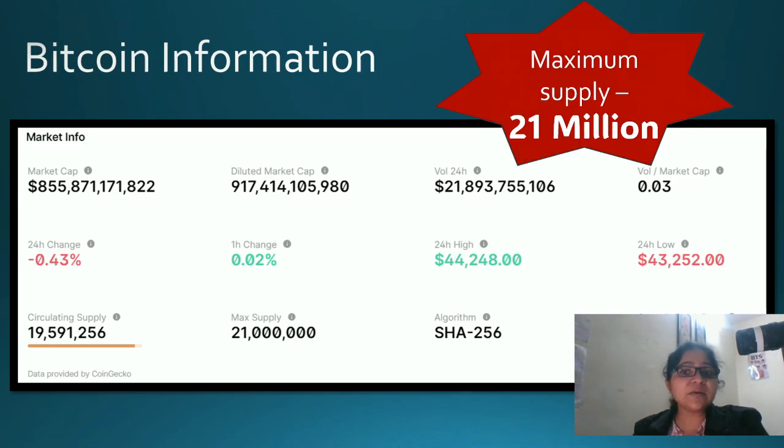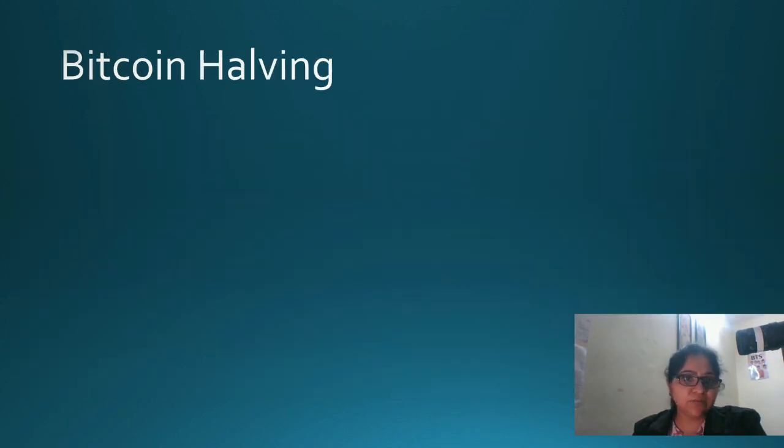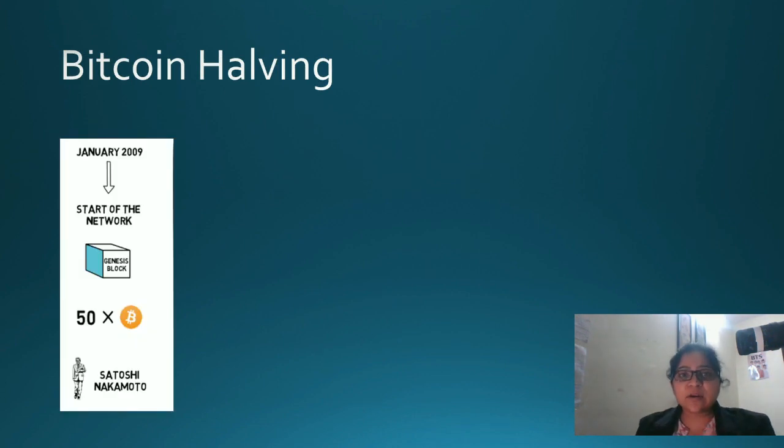So where does the halving come into the picture? Let's get deep. Just try to understand. The first block got created in 2009, right? It was created as the first block, which is called the Genesis block. When the Genesis block got mined by Satoshi Nakamoto, he was rewarded with 50 Bitcoins, right? So the block mining reward was 50 Bitcoins.